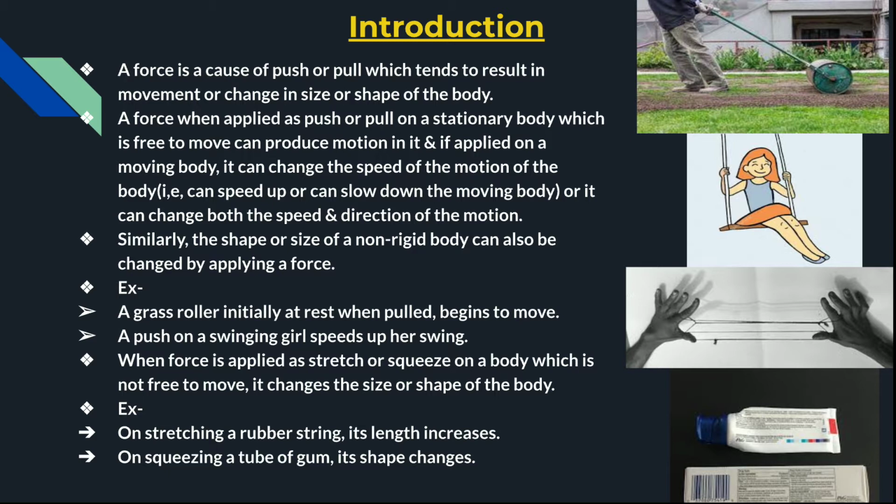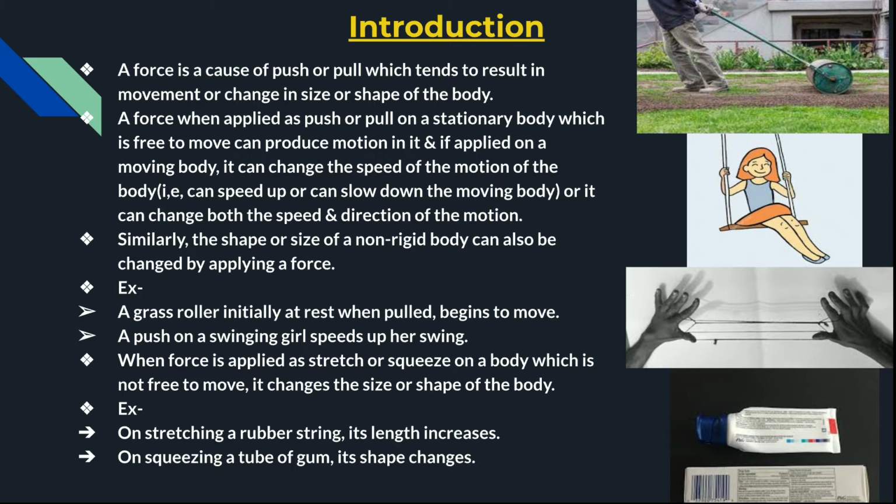When we apply a force, either it's a push or a pull, there's some change in the movement or the state of the body on which the force is applied. It may also cause a change in the shape or size of the body.